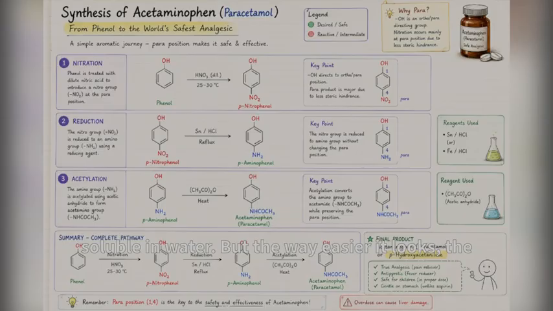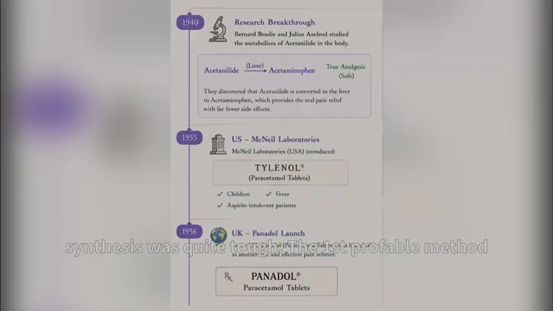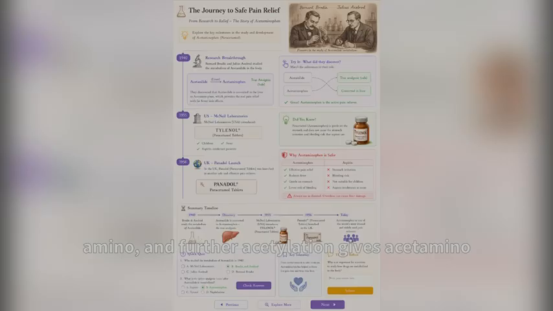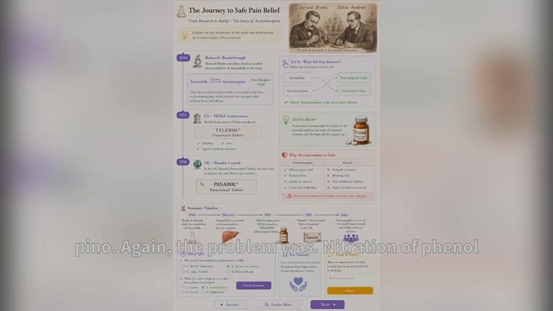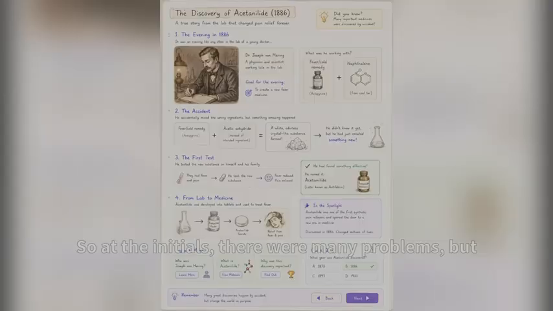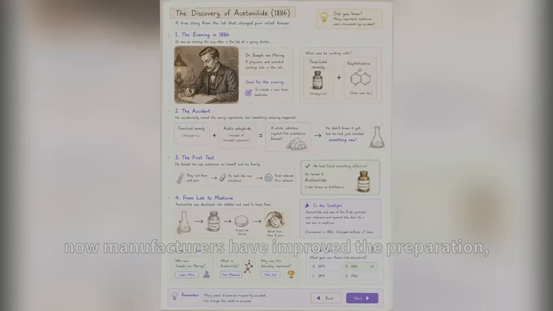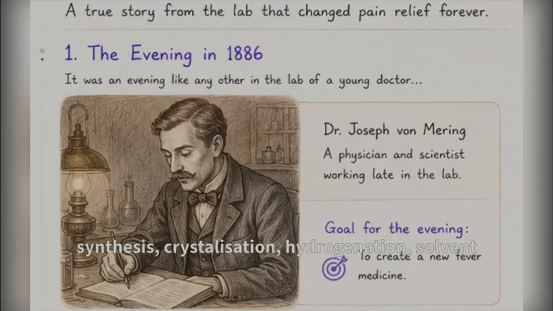But as easy as it looks, the synthesis was quite tough. The first probable method is the nitration of phenol. By phenol nitration, we get para-nitrophenol. Then the next step is reduction. This nitro group becomes amino, and further acetylation gives acetaminophen. Again, the problem was that nitration of phenol gives two different products. So at the initial stage there were many problems, but now manufacturers have improved the preparation, synthesis, crystallization, hydrogenation,